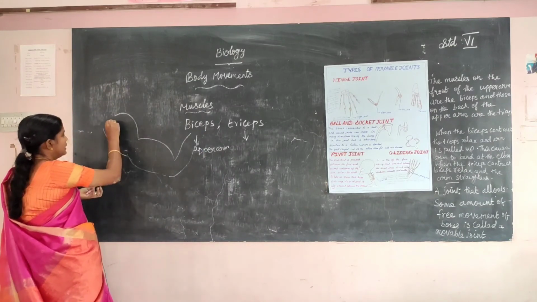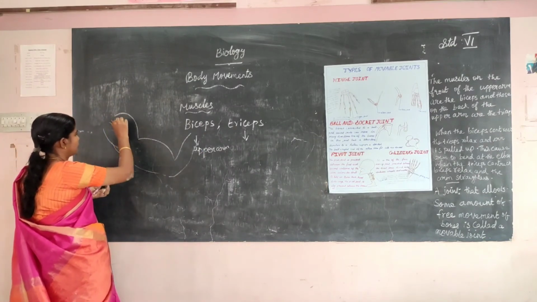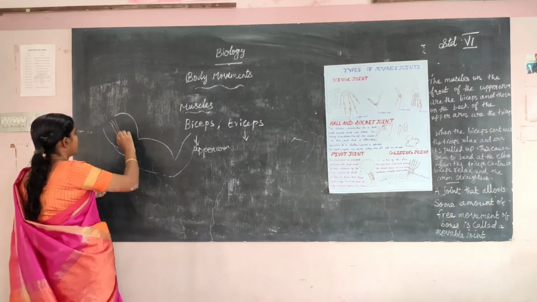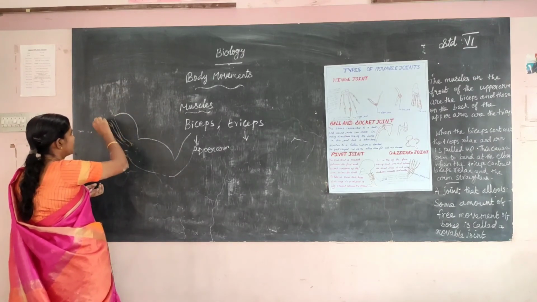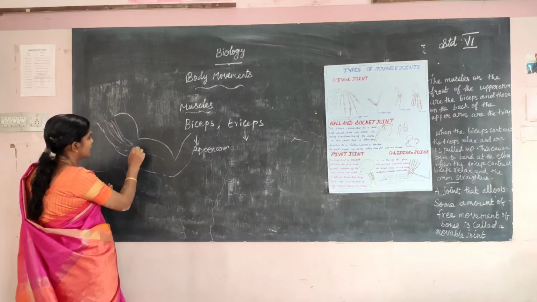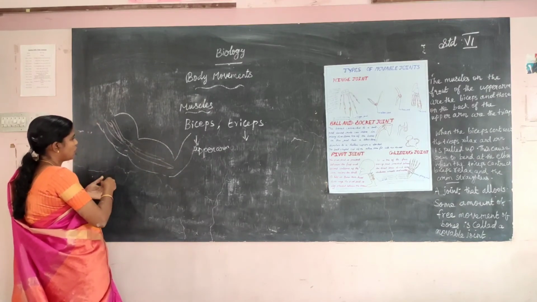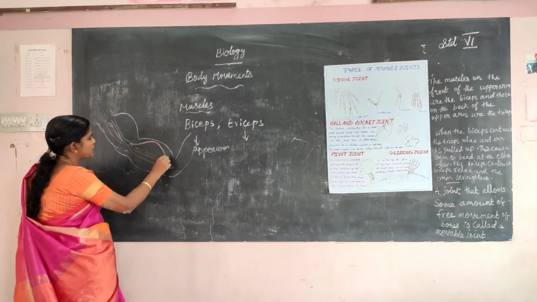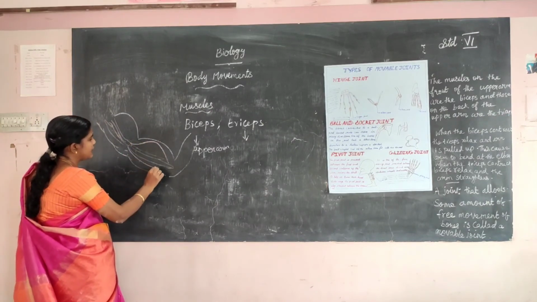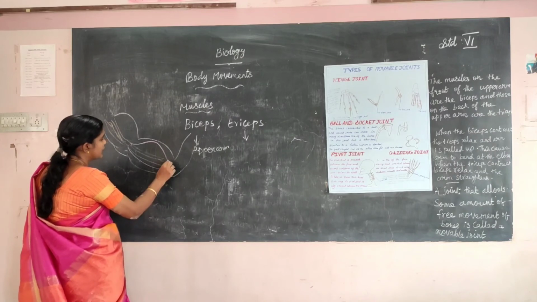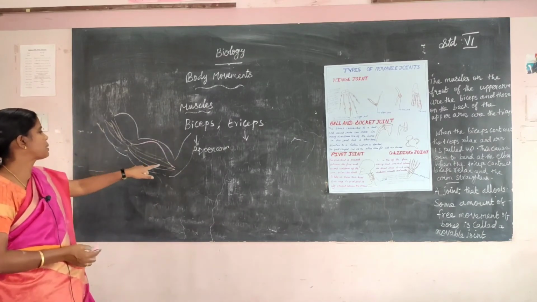Okay, bones are found on this side. This one is the biceps muscle and this side the triceps muscle.